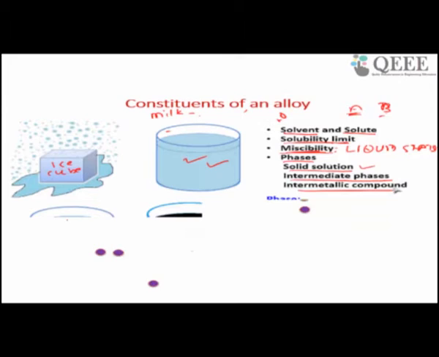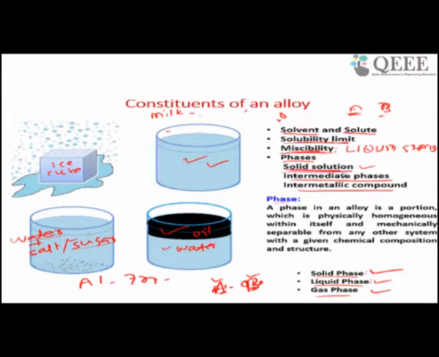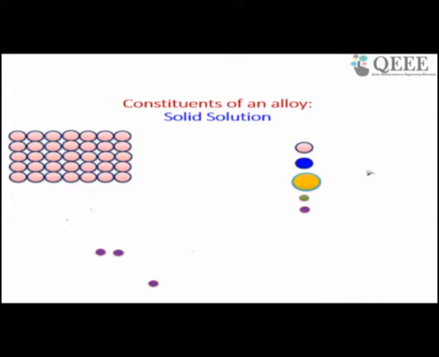What is a solid solution? We discussed our solid solution here, right? Now let us discuss a solid solution in more detail. Suppose A is the solvent and B is the solute.